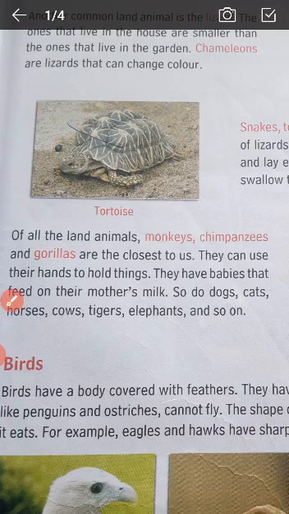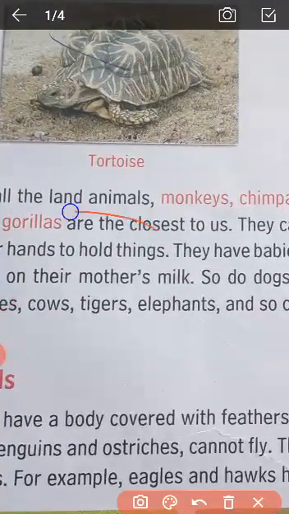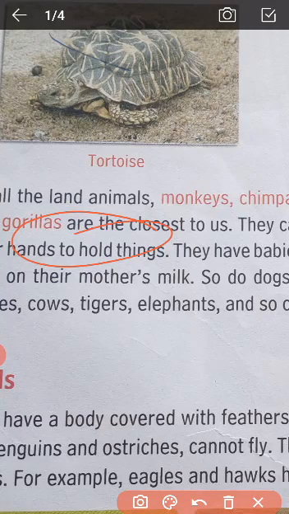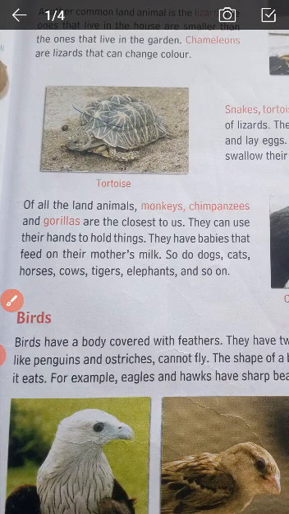Then other land animals are monkeys, chimpanzees and gorillas. We are very close to them. बोलते हैं ना ये सब हमारे पूर्वज थे, ancestors. From them only human beings have evolved. And a very important feature of these animals is they can hold things. वो लोग हमारे तरह ही अपने हाथ से चीज़ों को पकड़ सकते हैं. And other land animals are your cows, dogs, cats, horses, tigers, we all know.